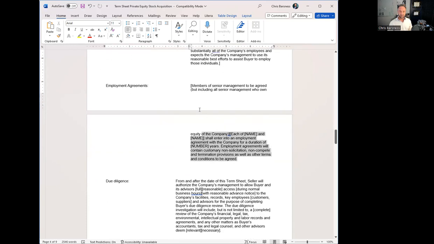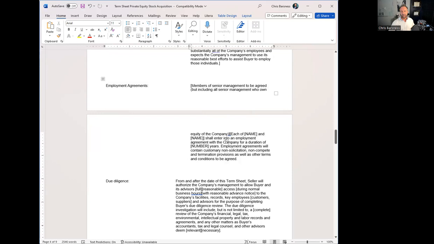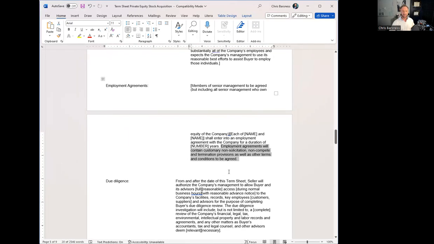Same thing with the employment agreements. You might actually set out the actual terms of, okay, the seller is going to stay on as the CEO for 2 years at a $250,000 salary, and he's going to have a written employment agreement. And here are what the specifics are. It's going to include customary non-solicitation and non-compete provisions. These are all things that, the goal of a term sheet is to try to narrow down and see if there's any deal killers.